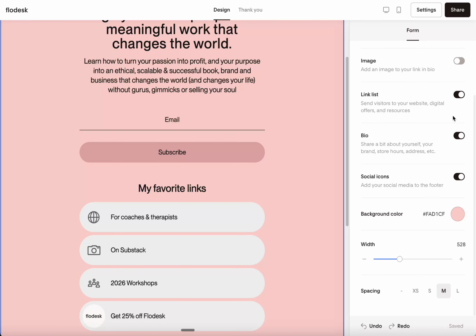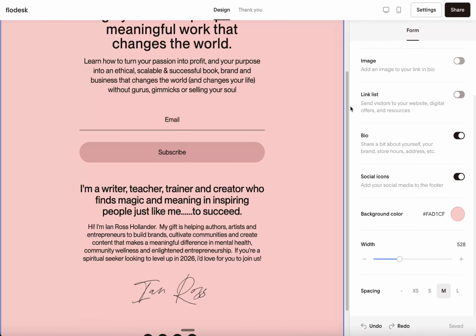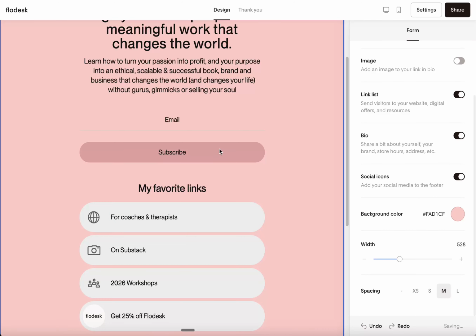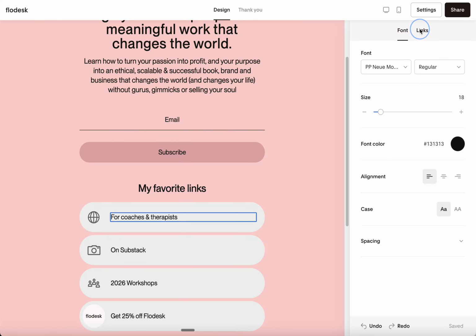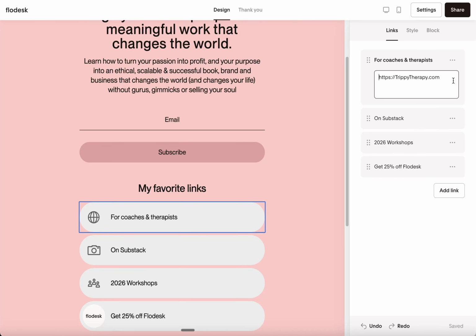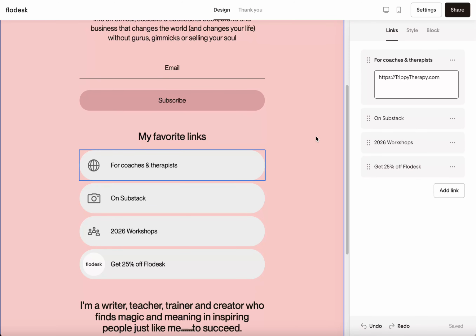There's a link list. You can turn that on or off. I have it turned on. So if you click on this, you'll see the links. In this case, this goes to our trippytherapy.com because I promised the folks that I'm working with that I would certainly use some of my individual efforts to build our collective community. That was one of the selling points of joining.